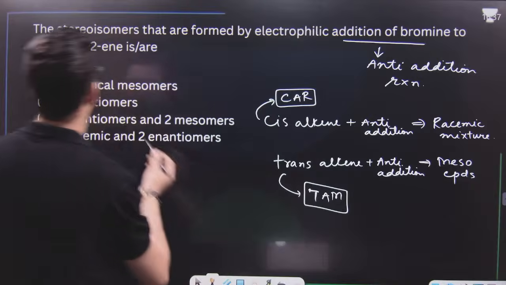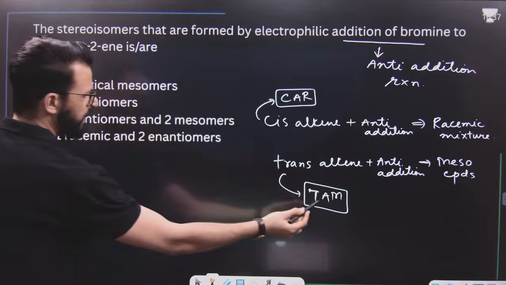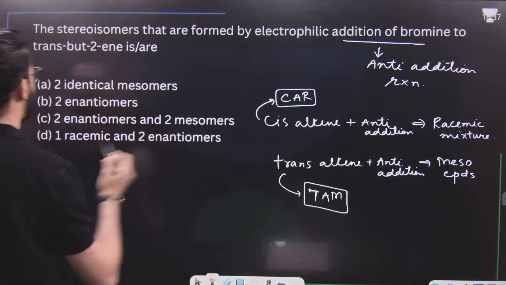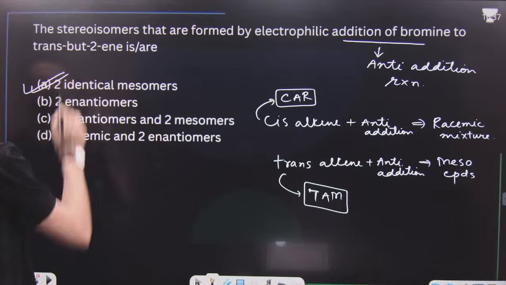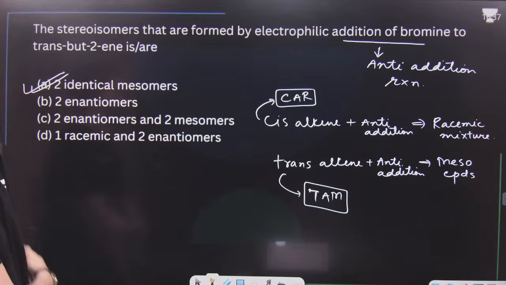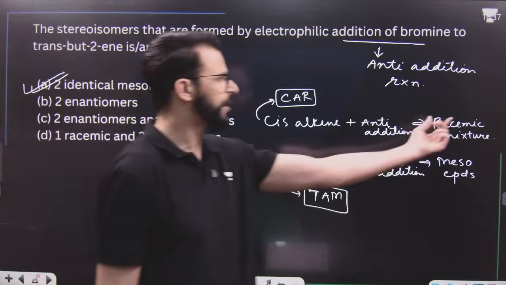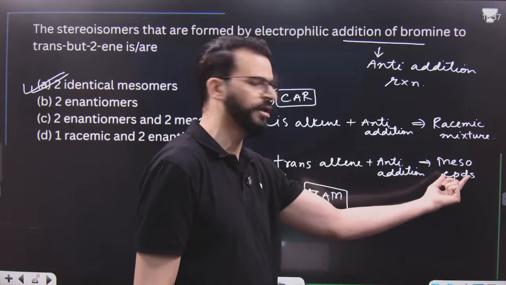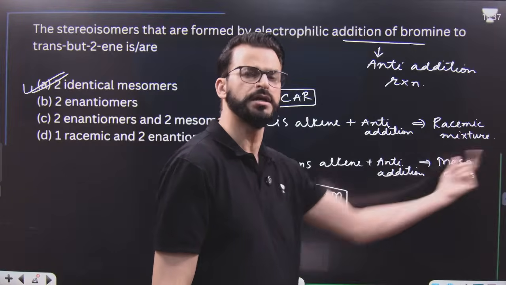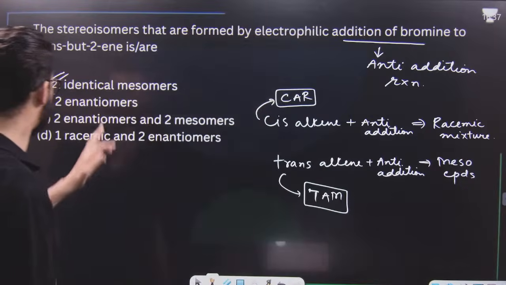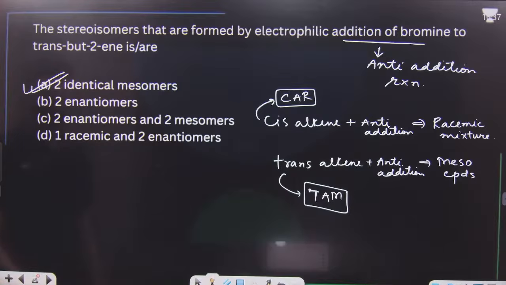So here it is trans alkene, anti-addition, meso compound. That means we will get two identical mesomers. Here the two compounds are identical because both are meso forms. So two meso forms are obtained.